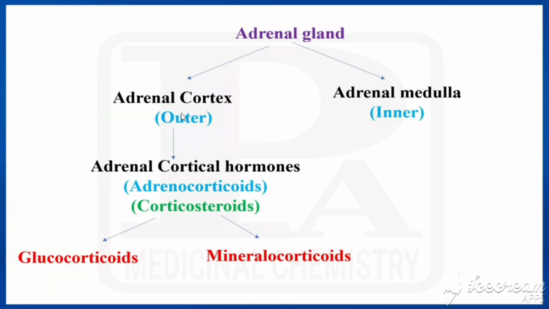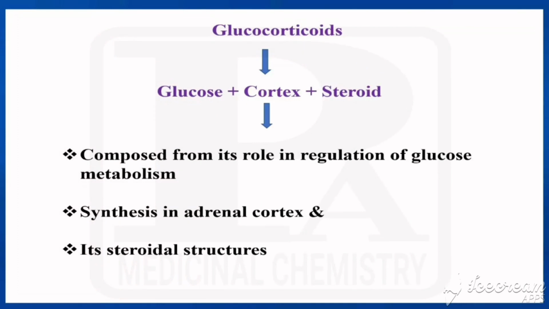So this adrenal cortex, that is the outer part, from that some hormones would be secreted. Those hormones can be called adrenal cortical hormones or adrenocorticoids or corticosteroids. They are glucocorticoids and mineralocorticoids. So now we are going to see glucocorticoids.